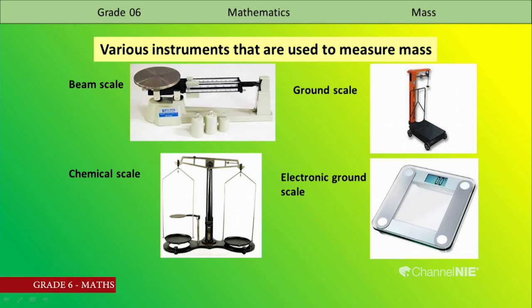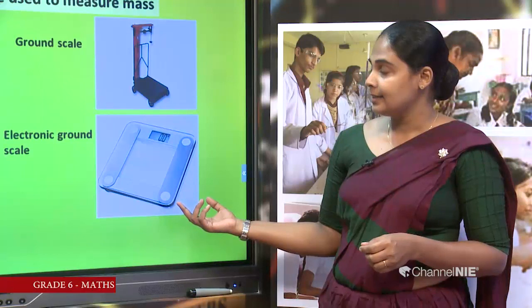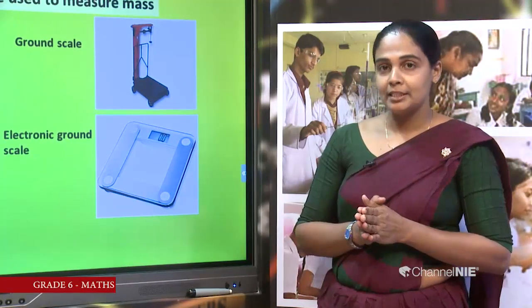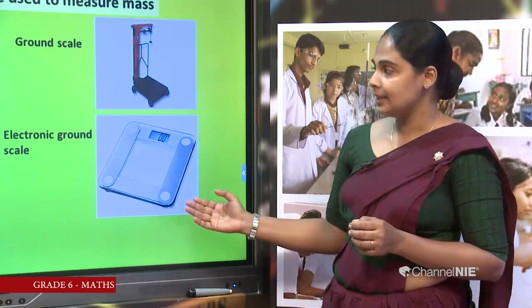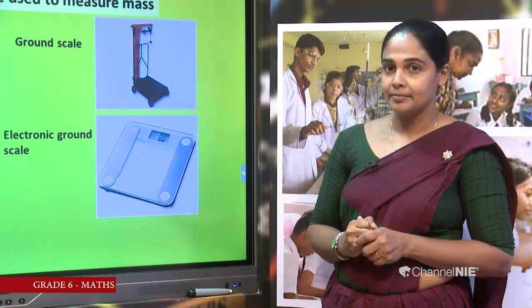The object is kept on this platform. Then using weights, we can measure the mass of that object. Last, electronic ground scale. It is used to measure mass. You can measure your mass using electronic ground scale.